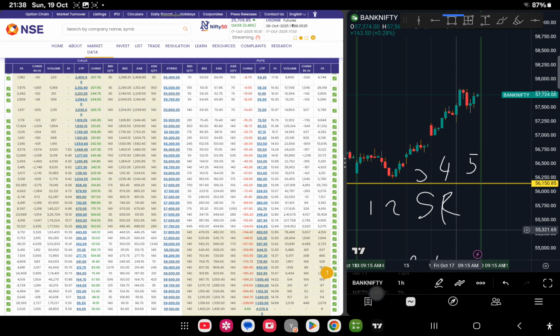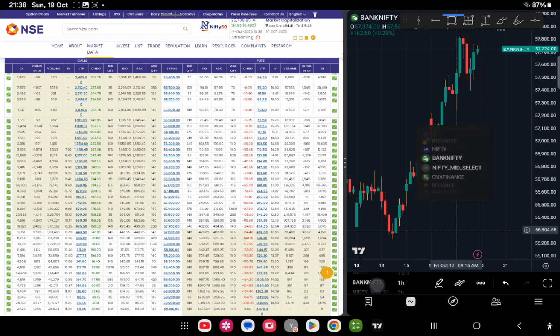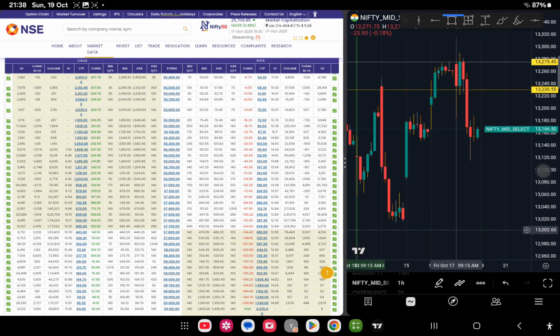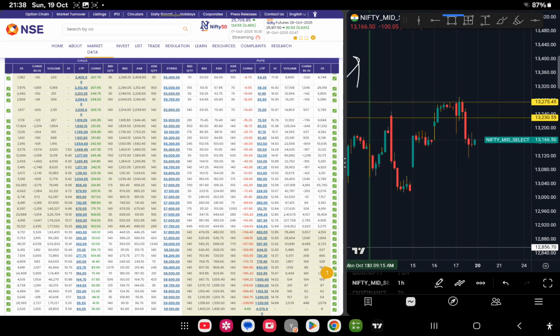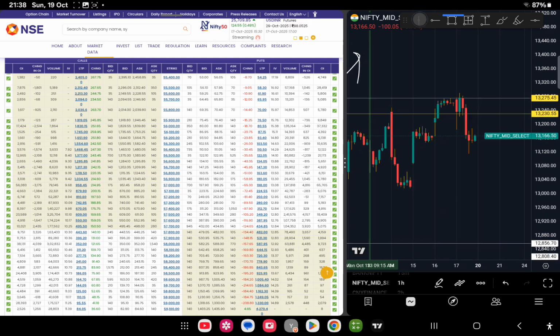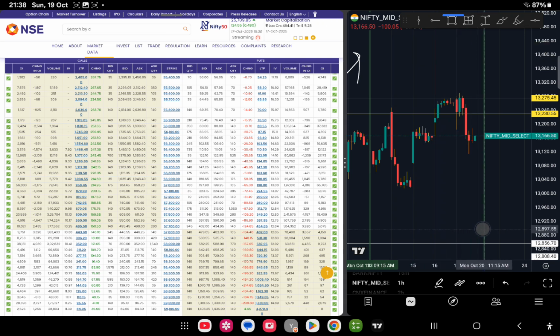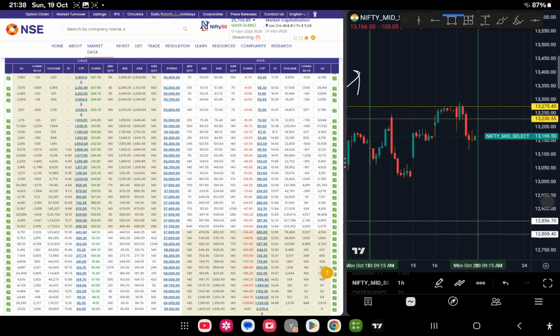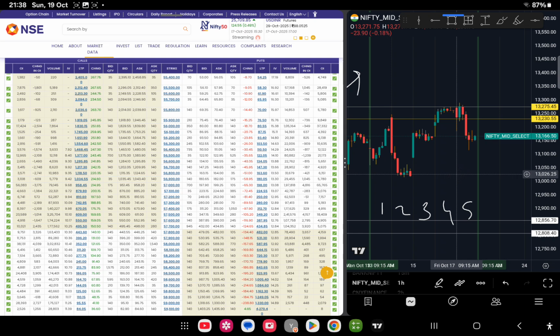I'll move on to Midcap Nifty. Normally Midcap Nifty during trending dates is a bit clumsy here because it has touched the important resistance and is trying to fall off. We'll keep the same Monday to Friday as the day count, 1, 2, 3, 4 and 5. On the 5th day profit booking is happening here.